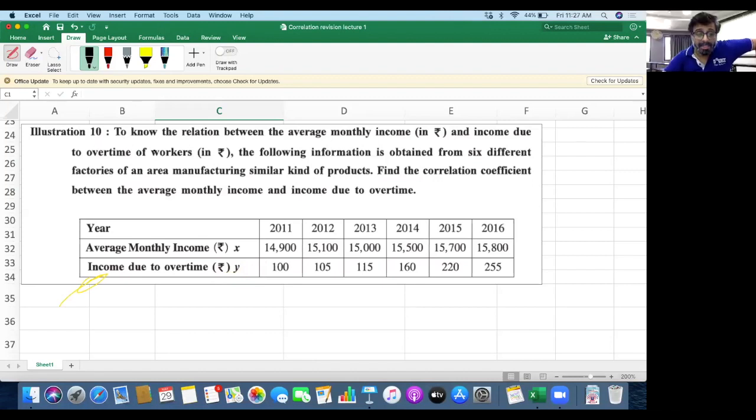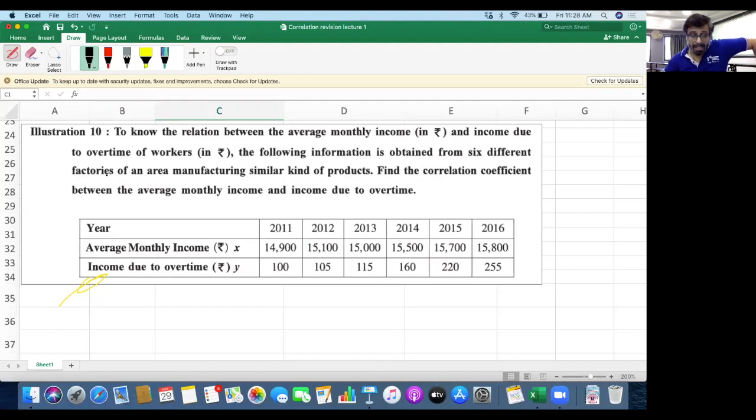Okay. Now, illustration 10, I read it. All of you mute yourselves. To know the relation between the average monthly income in rupees and income due to overtime of workers in rupees, the following information is obtained from 6 different factories of an area manufacturing similar kind of products. Find the correlation coefficient between the average monthly income and income due to overtime.